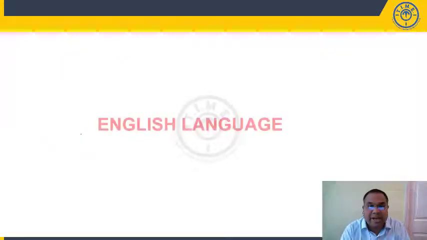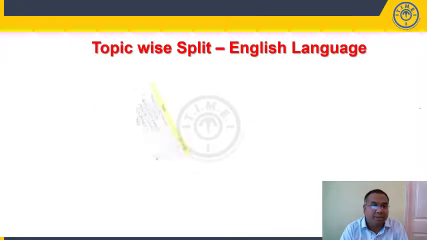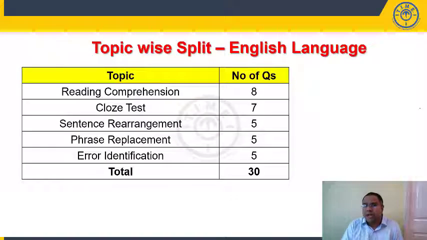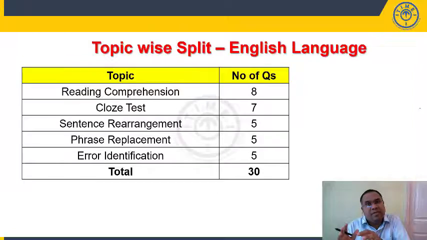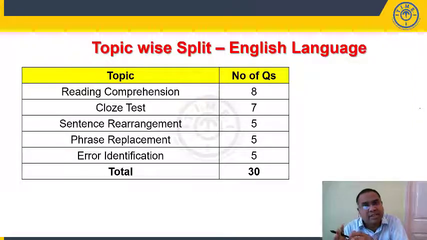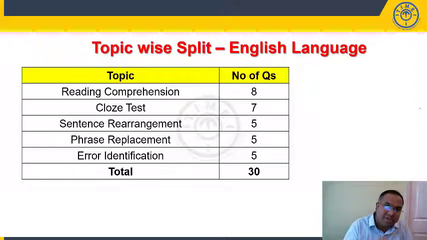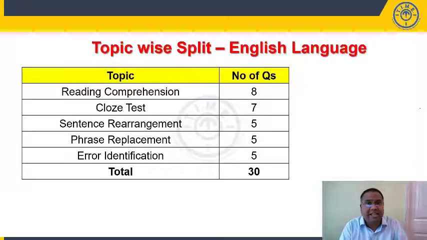Right students, let us look at the analysis of English language. So this is the topic wise split of your English section. No surprise elements, no new question types. It was on expected lines, and it is a slight disappointment for the students who were expecting more vocab questions. But if you see here, you have more grammar questions in this particular slot, right? So those who were expecting more vocab questions would have been slightly disappointed because you don't find much vocab based questions in this particular slot.